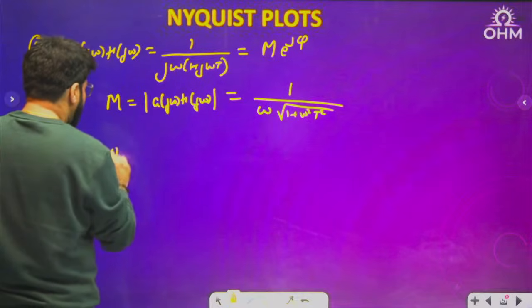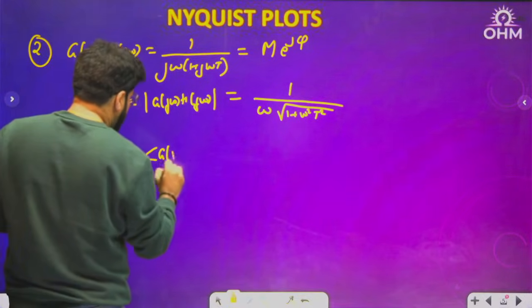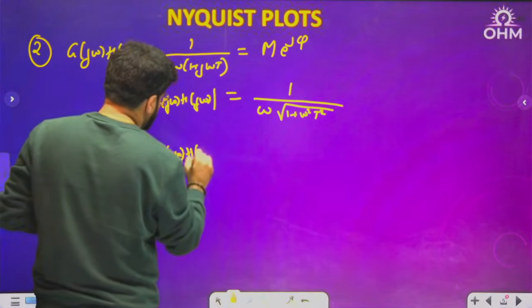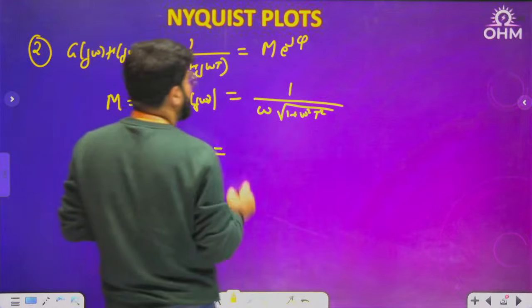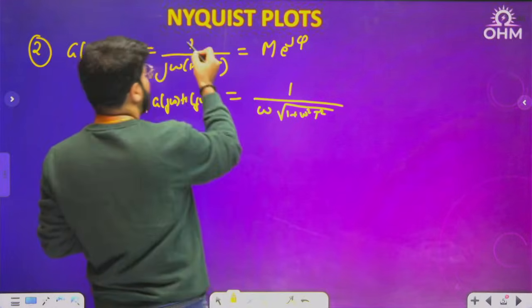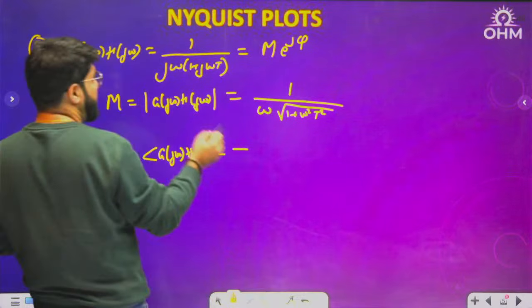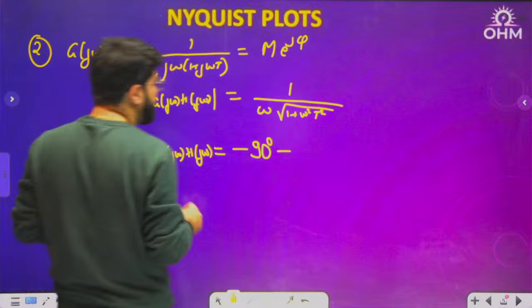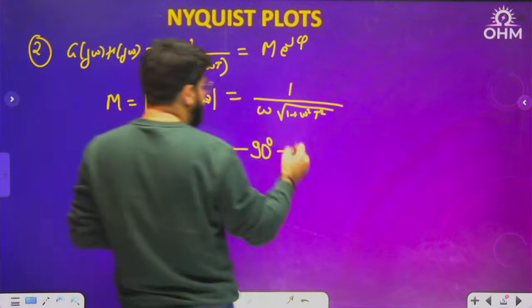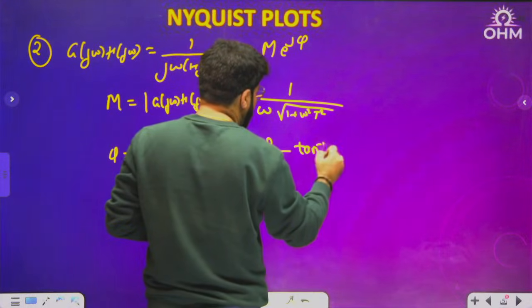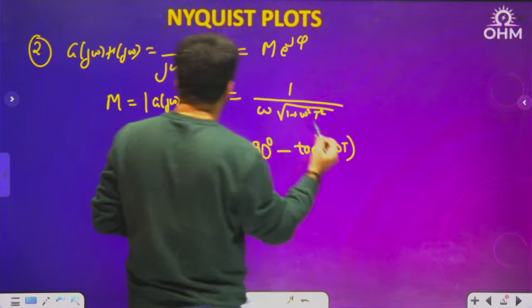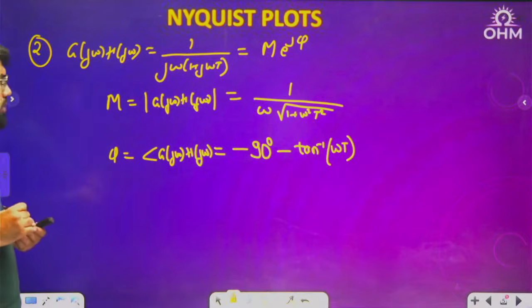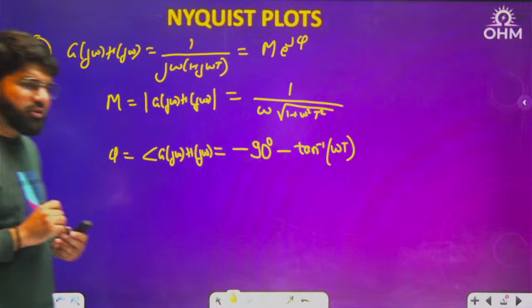What about the phase? By phase I mean angle of G(j omega), and that will be how much? Numerator is a positive real number, 0. For the denominator, we'll subtract the phase. J omega is pure imaginary. For a pure imaginary number, how much is the phase? 90 degree. Then for x plus jy, tan inverse y by x, so tan inverse omega t by 1, which is tan inverse omega t. That's it. This is the magnitude and phase of the complex number.